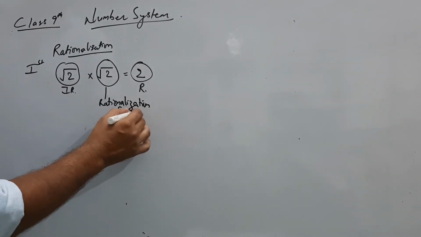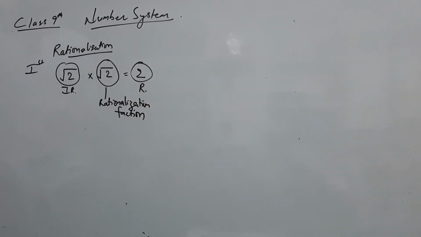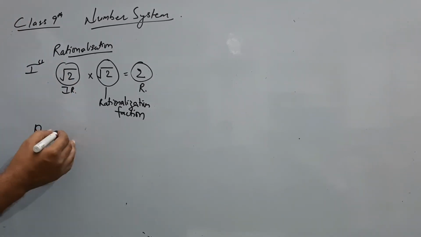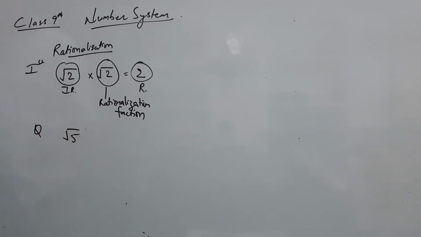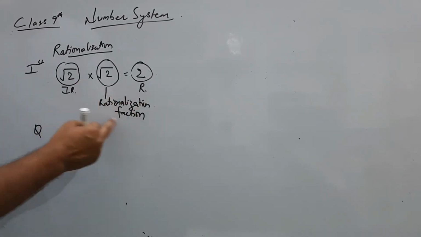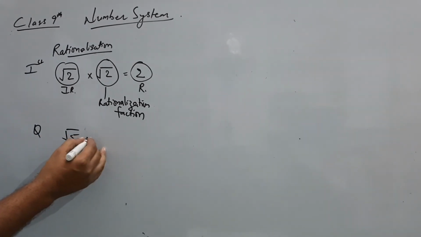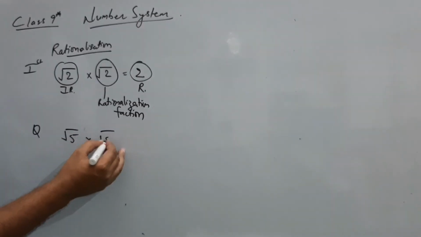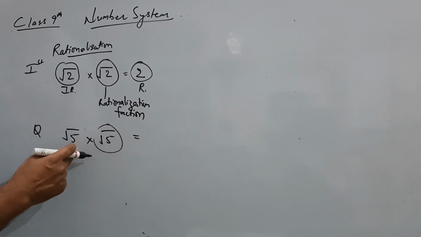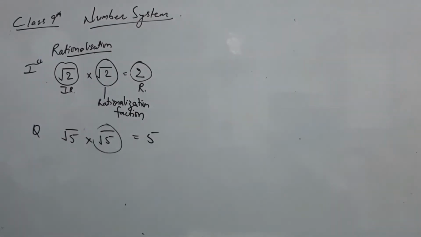So this number will be called the rationalization factor. So a question may arise to find out the rationalization factor of the given number. Suppose we take another question, rationalization factor of root 5. So what will be the rationalization factor of root 5? Rationalization factor of any number is the number that makes an irrational number into rational. So the rationalization factor of root 5 will be root 5, because on multiplying with this it will be 5.